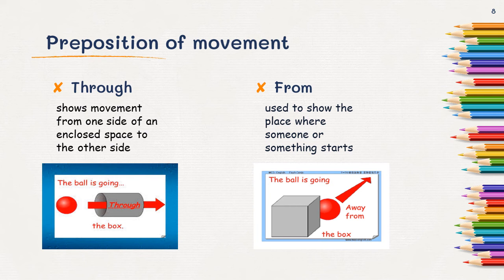The next preposition is used to show the place where someone or something starts, the beginning point of the movement for an object. Then you call it from. Like the ball is going away from the box. It started moving from the box and then it will go away from it.